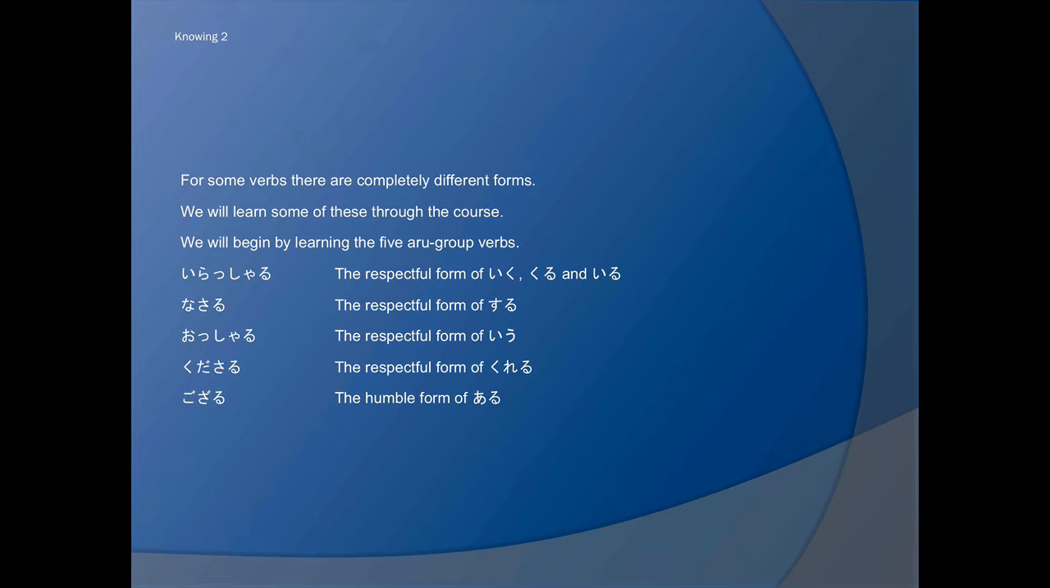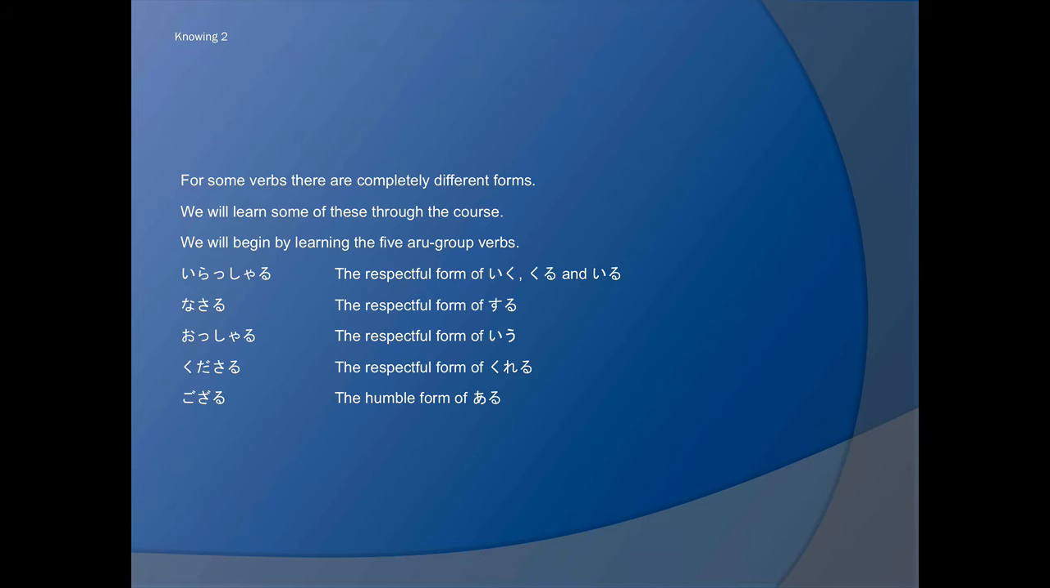For some verbs, there are completely different forms, and we will learn some of these as we work our way through the course. But we will start with the five aru group verbs. Now, you'll remember from first semester that I included the verb irasharu in the vocab list, and I said later on I'd explain why this is important. Well, now I'm explaining why it's important.